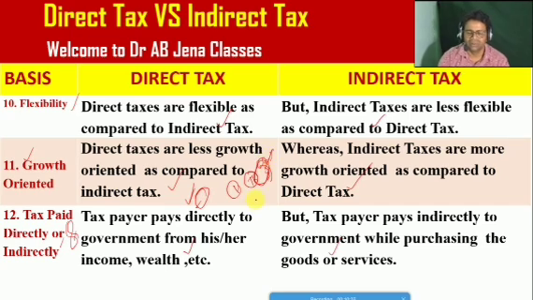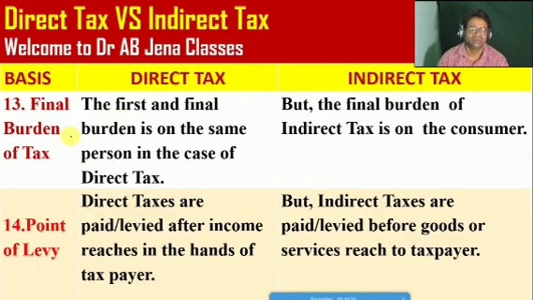So next one, friends, we will see the final burden of tax. The first and final burden is on the same person in the case of direct tax, whereas the final burden of indirect tax is on the consumer. So when we are purchasing anything, we are the consumer and we are taking the final burden, I mean we will pay the tax.